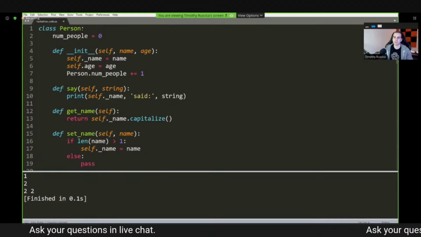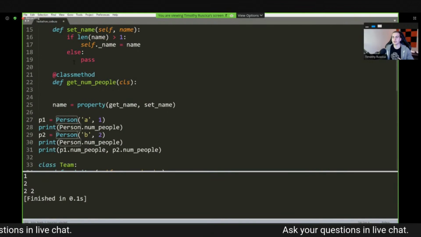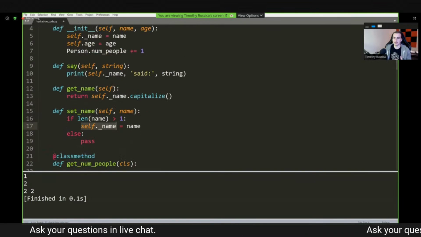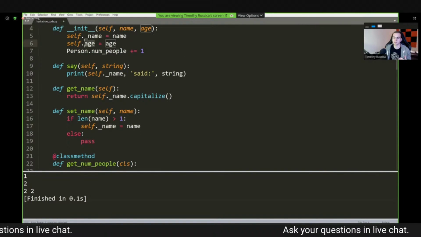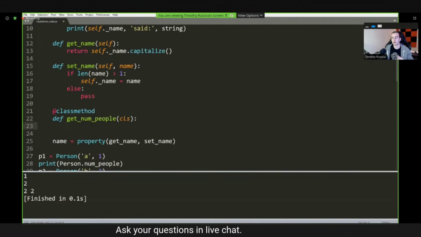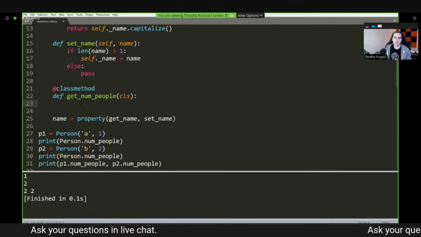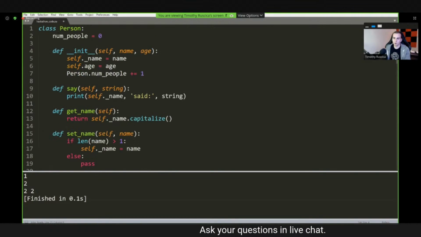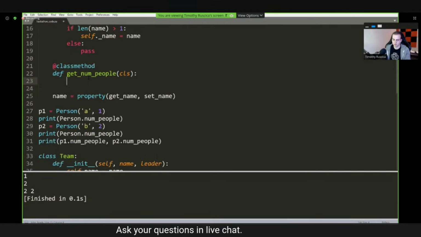And what that will do is pretty much take in the Person class, not an instance. So I won't be able to access anything that is an attribute of the instance. I can't access _name. I can't access age because we don't have access to an instance here. We're calling this on the class. We're not calling it on an instance. But what I can do is access any class variables or other class methods. So I could return numPeople, which is what I'm going to do. I'm going to return cls.numPeople.